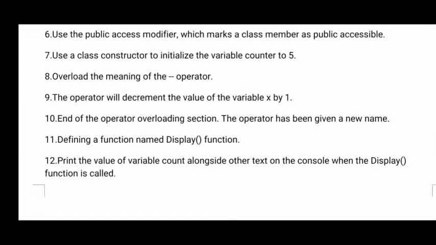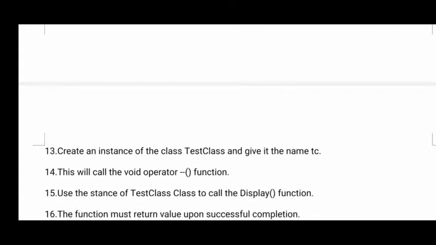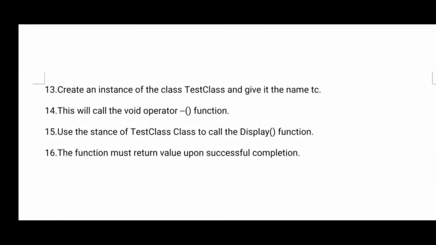Actually, what is the use of the decrement operator? It will decrement the value of any variable by 1. In the operator overloading function, what we did is, for the decrement operator we gave a different meaning, a new name we gave, right? And whatever value is there in that is printed. And in the main section we called it, so whatever other points I have mentioned here, right?